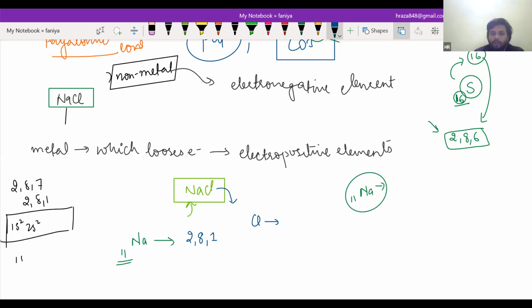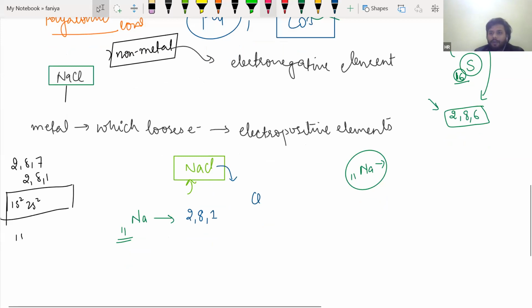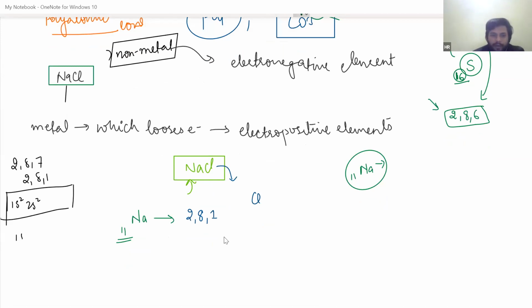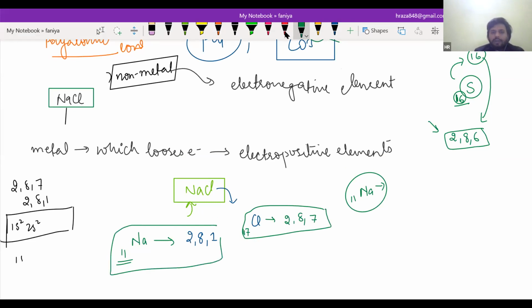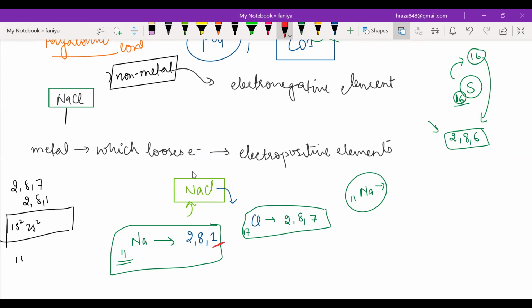Chlorine has atomic number 17, so it will be 2, 8, 7. Just see here how much it can lose. It can lose only one, right? Yes, sir. It will lose one.